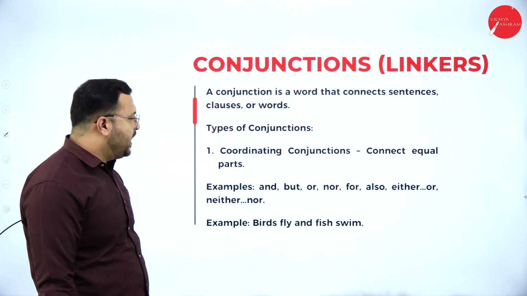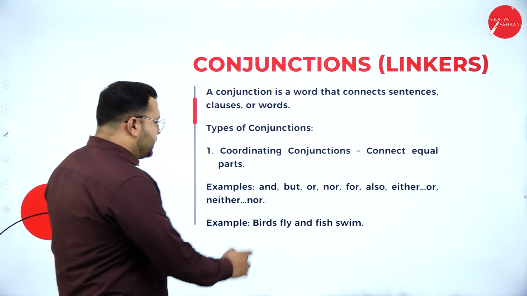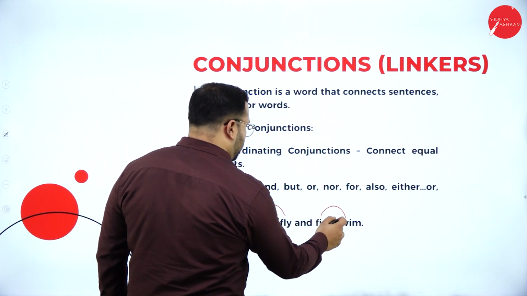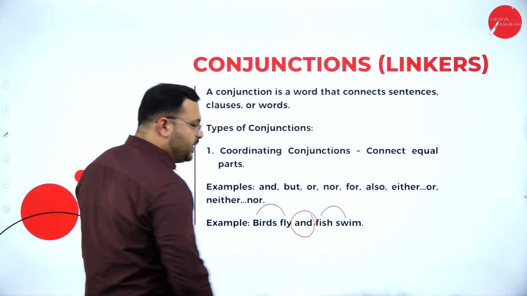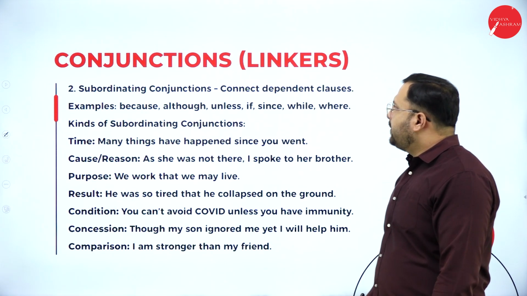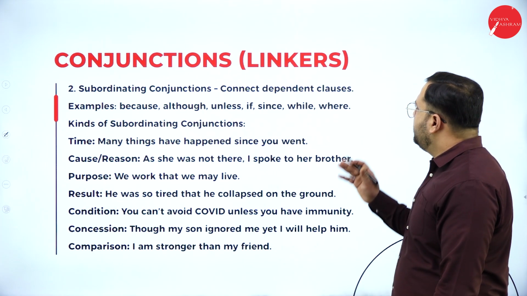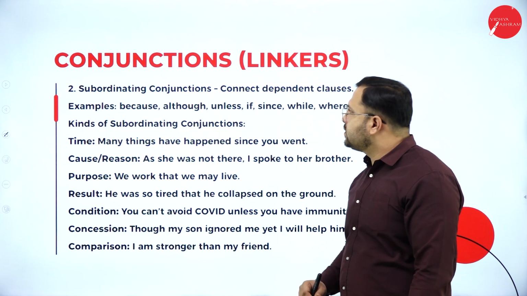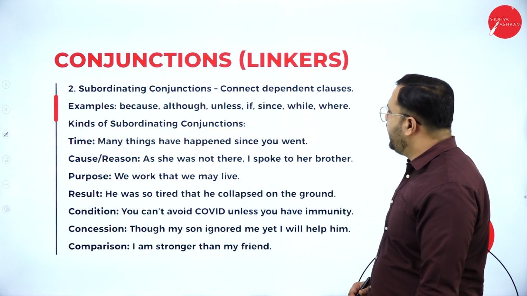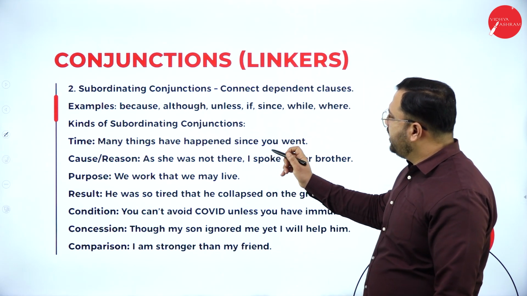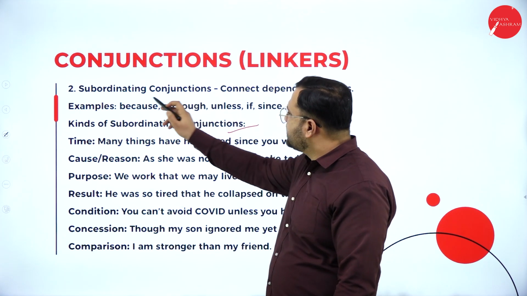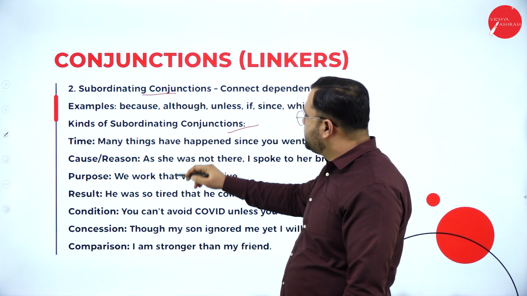Example, birds fly and fish swim. So birds fly, fish swim. Two sentences are joined by the word and. Subordinating conjunctions connect a dependent clause. Example, because, although, unless, if, since, while, where. These conjunctions have subgroups.